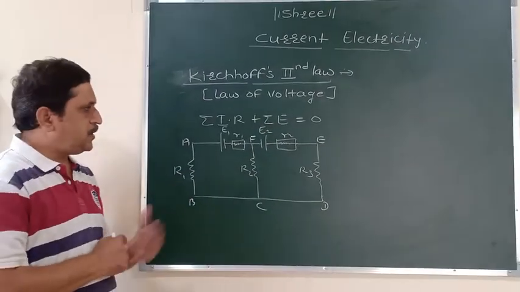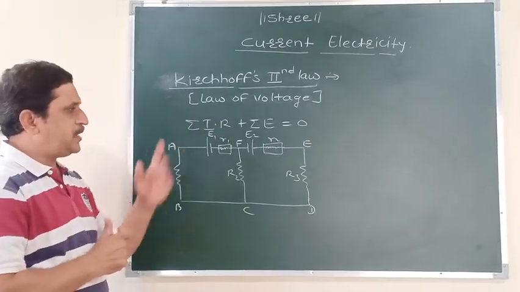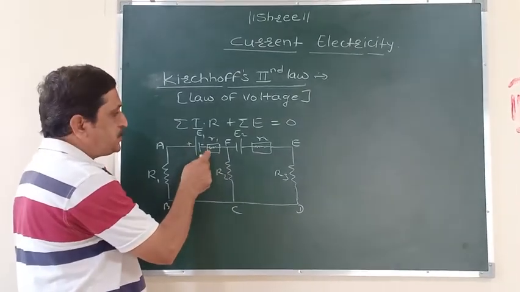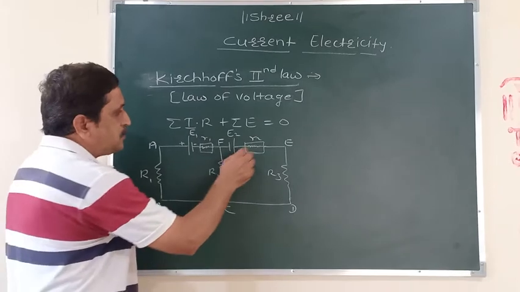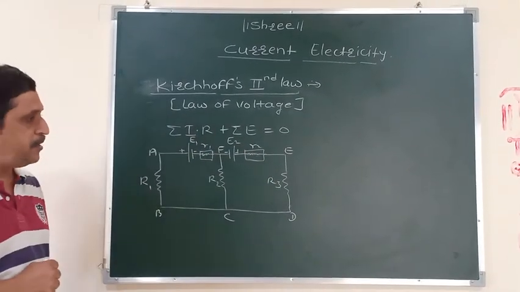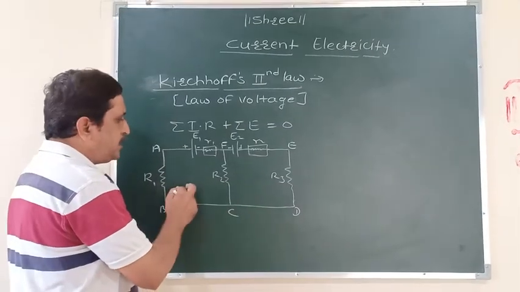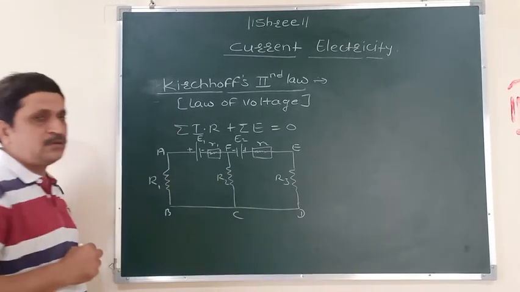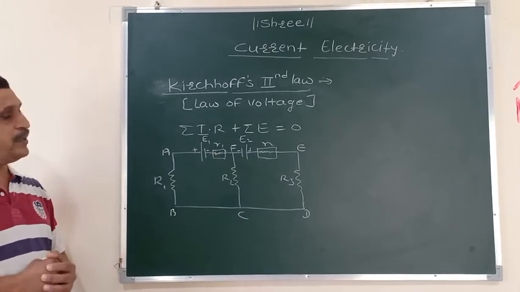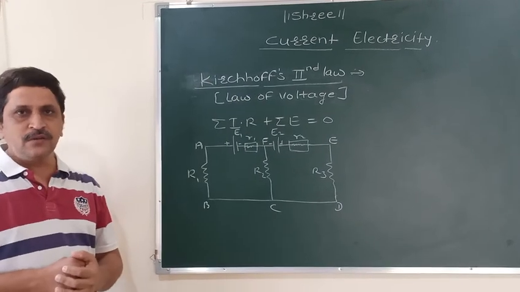Now see this figure. In this figure, two cells of EMF E1 and E2 are connected. Small r1 is the internal resistance of the cell of EMF E1, and small r2 is the internal resistance of the cell of EMF E2. R1, R2 and R3 are connected in the circuit diagram parallel to each other. Now if we apply Kirchhoff's law for this circuit, how can we explain it? We know that Kirchhoff's second law is known as the law of voltage. We can determine